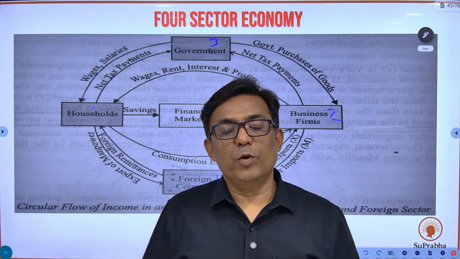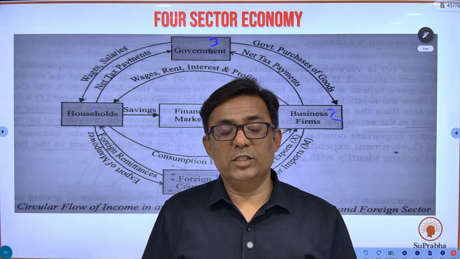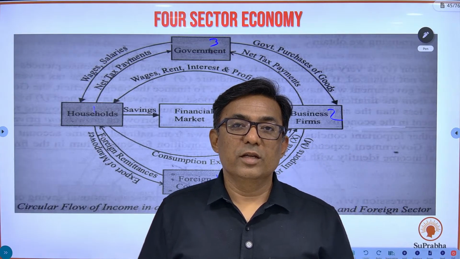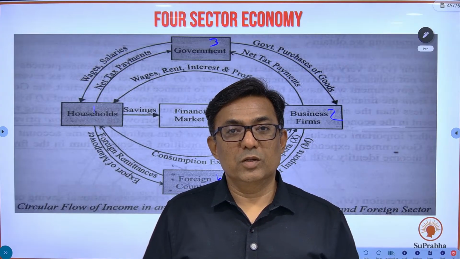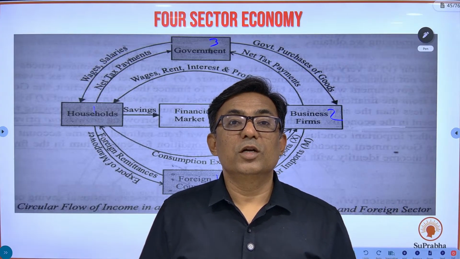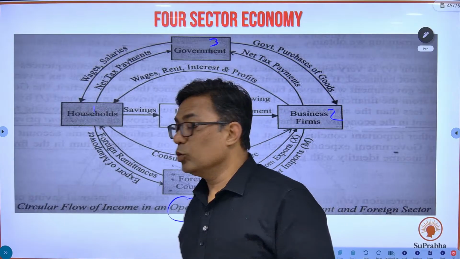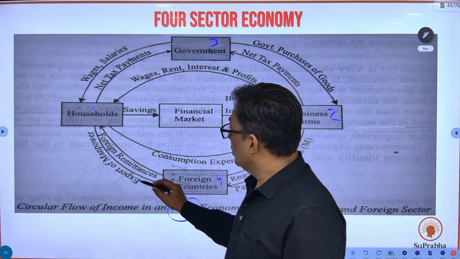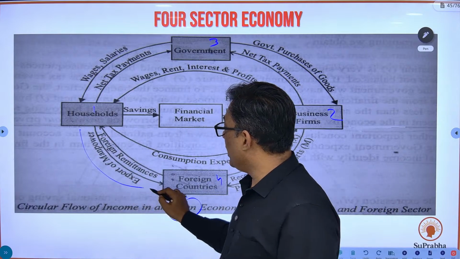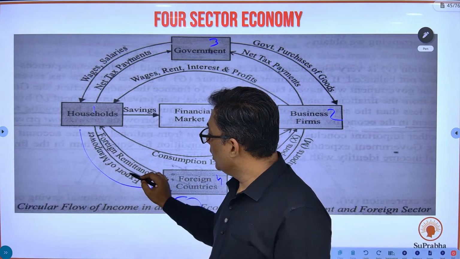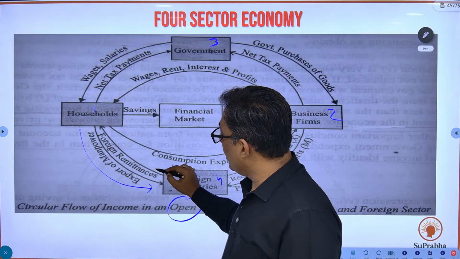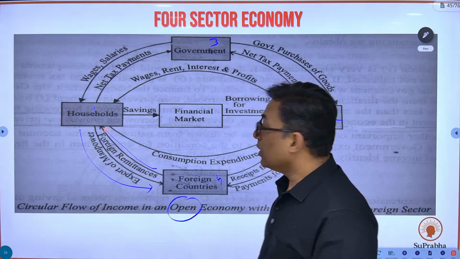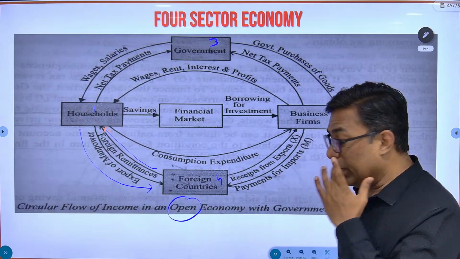So people are employed from these states outside. When they are employed outside, they get wages. They send remittances back to the country, back to the household. They send their salaries back to the families. So households are going to export manpower, for which they are going to get foreign remittances. Paisa aane wala hai.